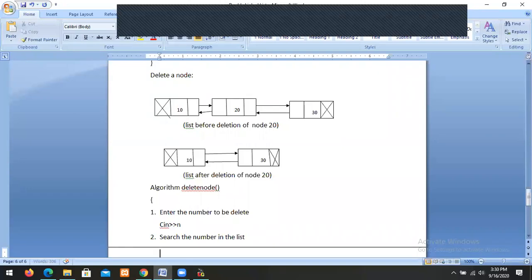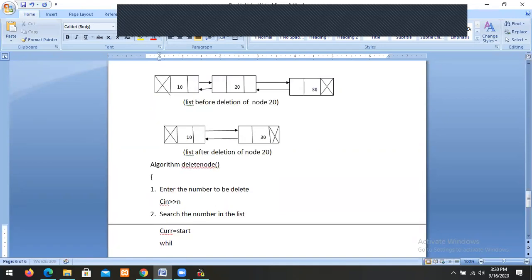You have to assign the first node address to one variable called current. Current equal to start. While current not equal to null, and we use one variable called found, found not equal to 1.